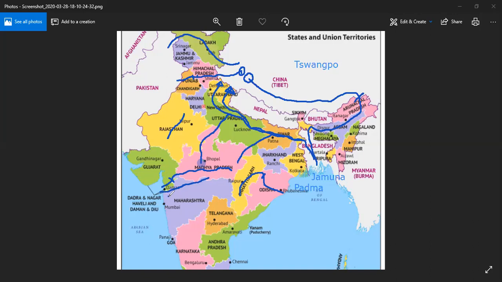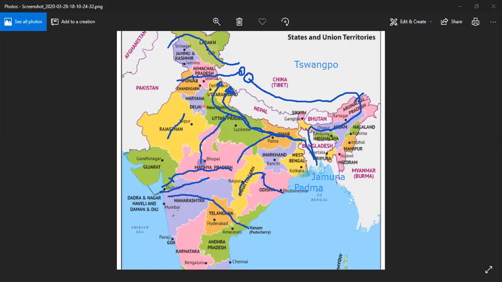From here, it is originating and moving further, and it enters over here and falls in the Bay of Bengal. This is the Godavari. Coming to the Krishna River. Okay, Krishna River is also very important. We have Nagarjun Sagar on the Krishna River.